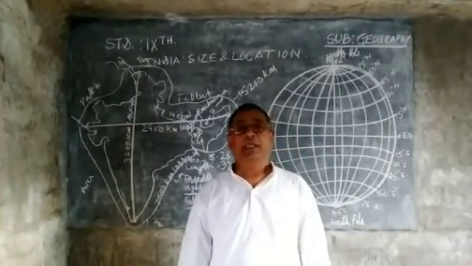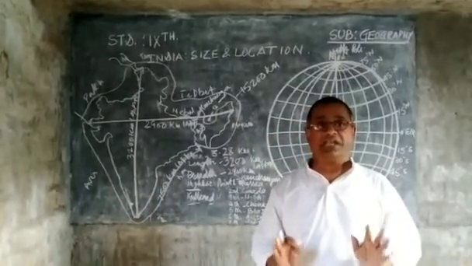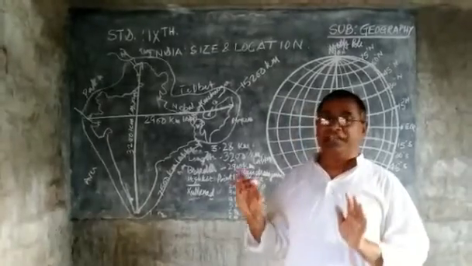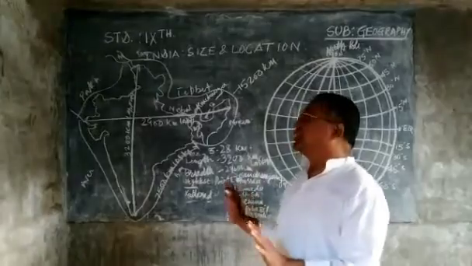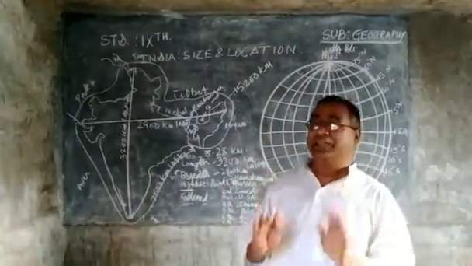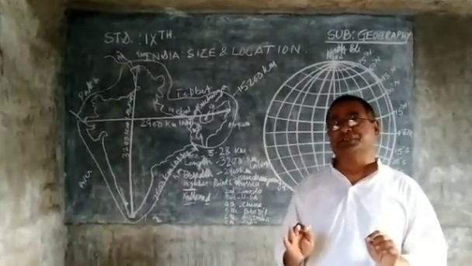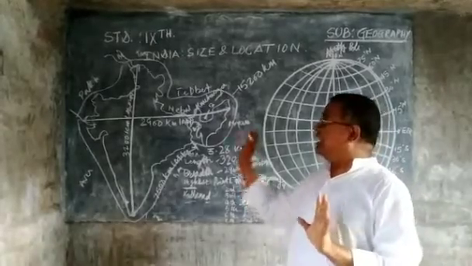So in this way, we can easily understand what the size of this country is. On this basis, we can easily find all the information regarding the size of this country, India.